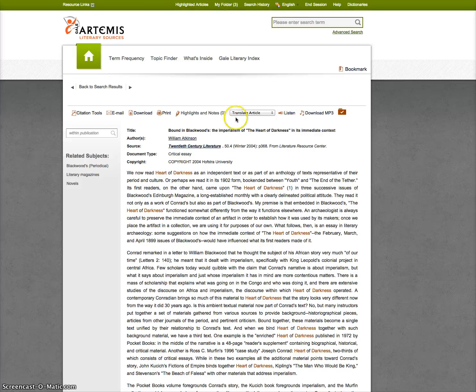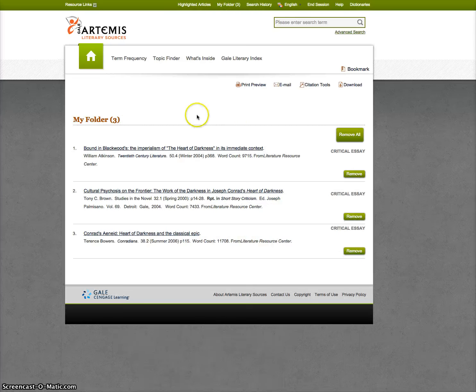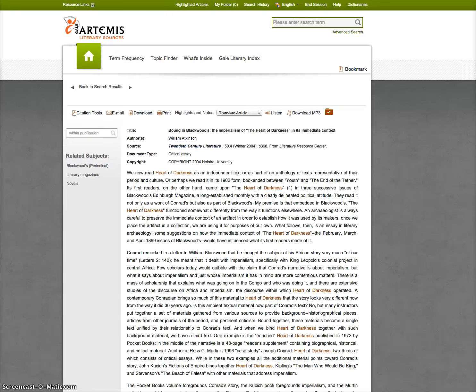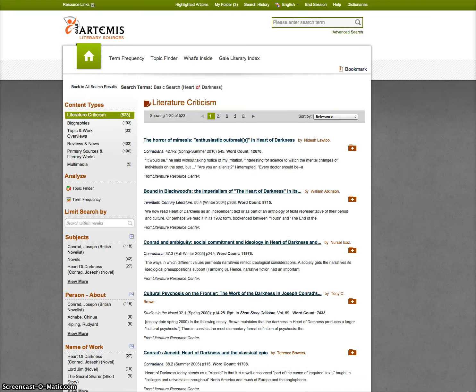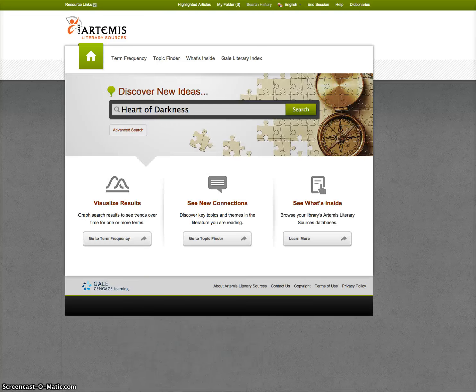When you're done, you can come up and click into my folder, and you can just say email all of these to yourself, so that you can save them all and then email them all in one shot. Let's go back a couple pages though. And when you use the databases, it's kind of just a little sifting through.